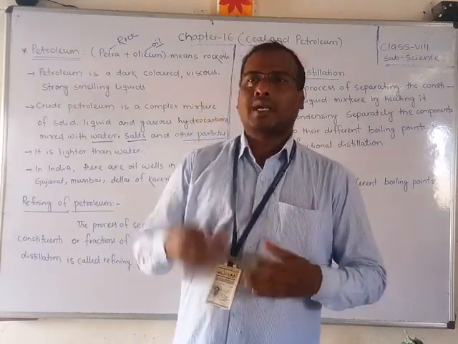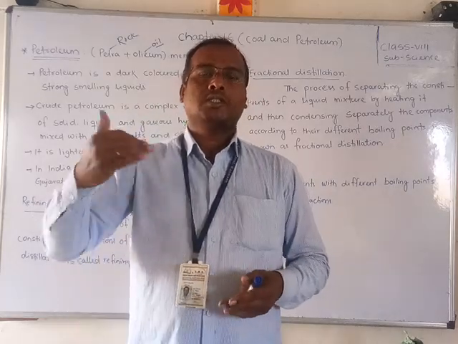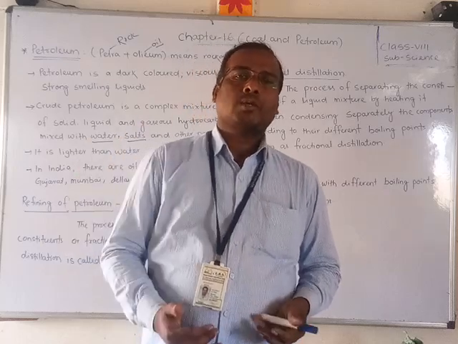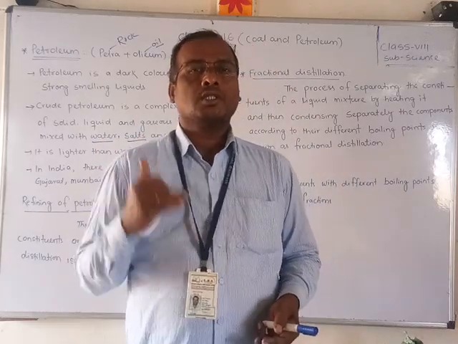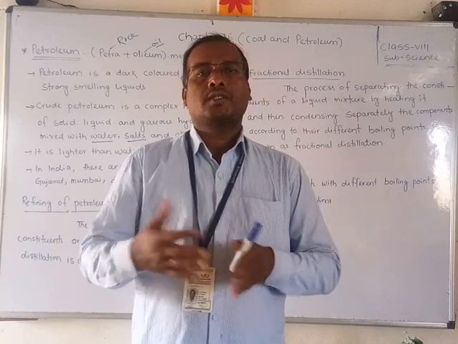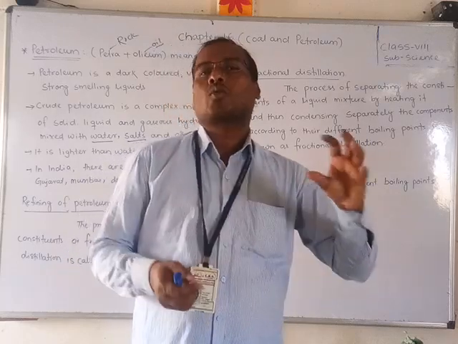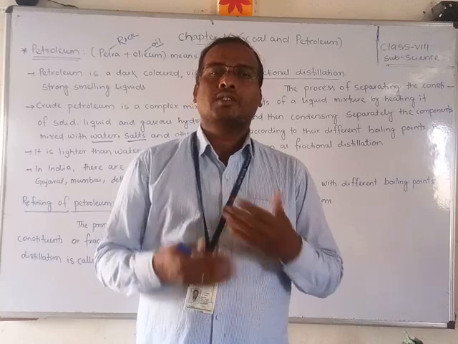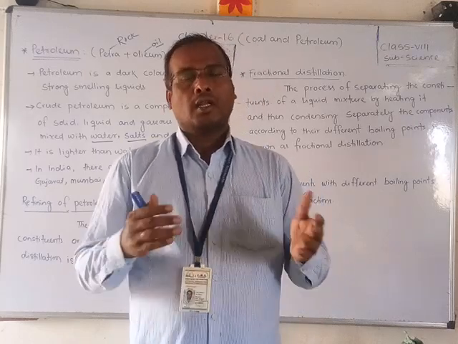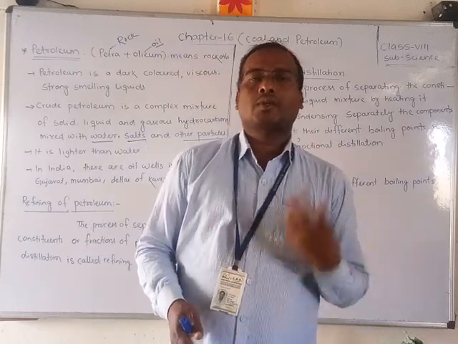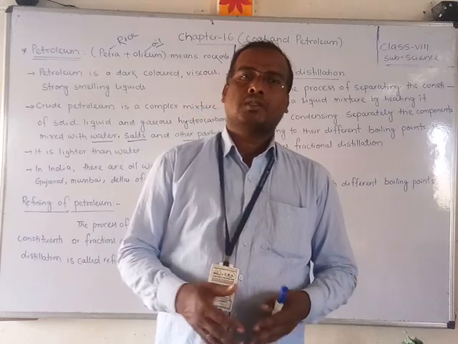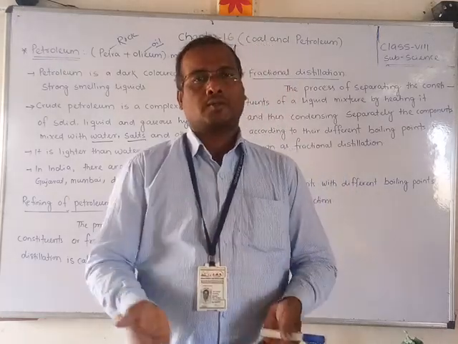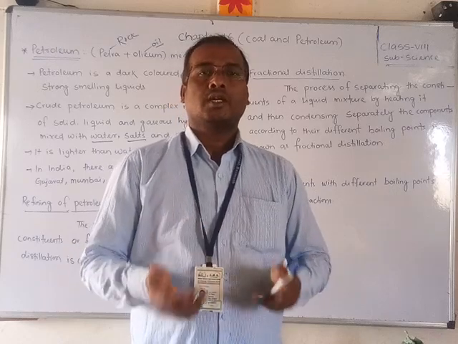Whenever we refine petrol, it is distilled according to boiling points, and different fractions are obtained. White petrol has a very low boiling point, so it evaporates soon. Next come petrol, diesel, kerosene and naphthalene. These are the different fractions obtained in refining. Refining is like distillation of coal, where we heat it without air, decompose it, and get coal tar, coal gas and coke. Similarly, crude petrol obtained from the mines through a pipeline is refined into different fractions and products like diesel, kerosene and petrol, according to their boiling points.